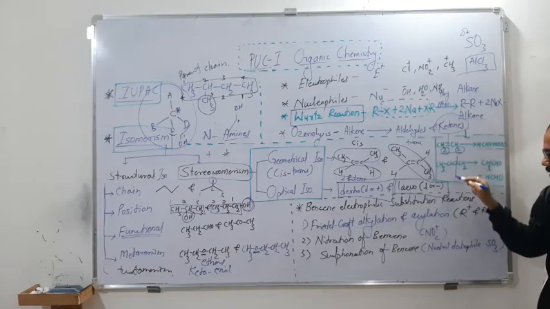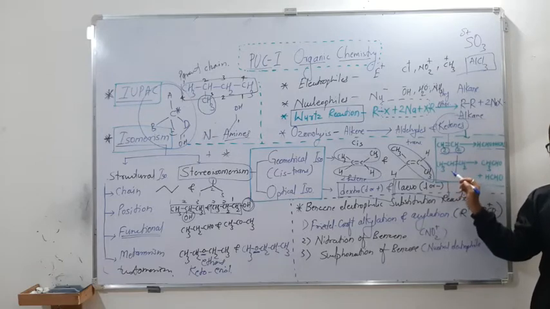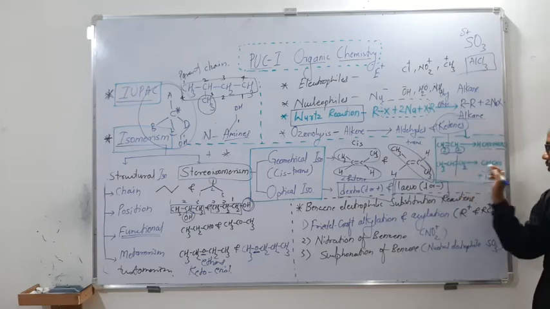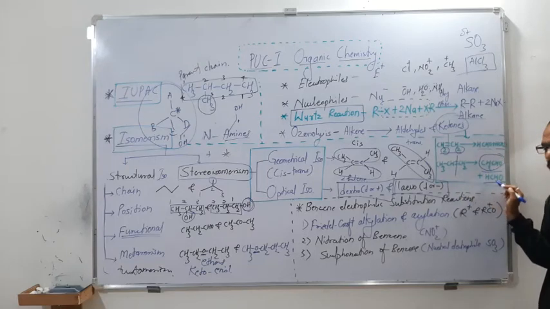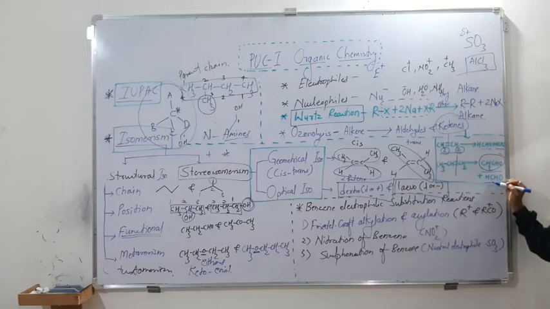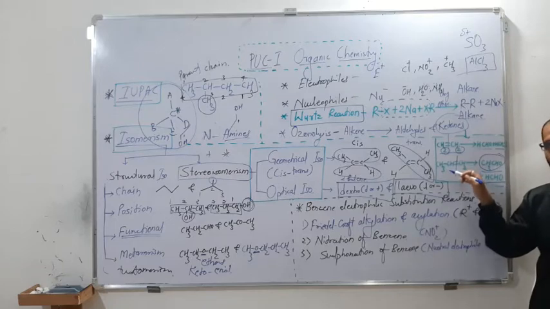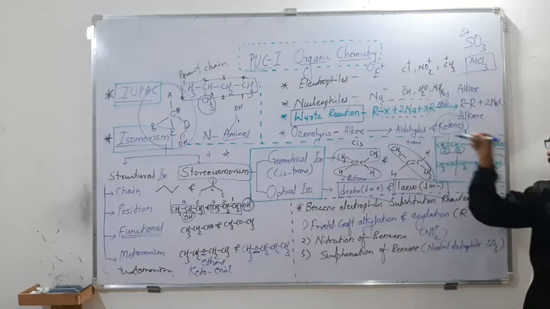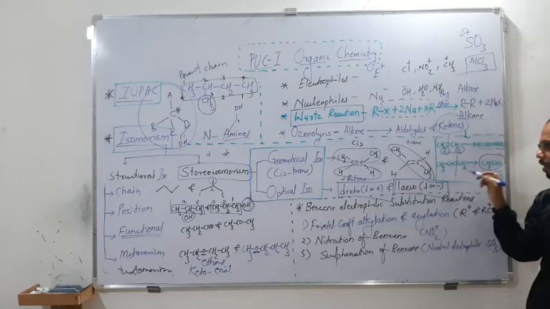In the second example, as you can see here, when I cleave it across the double bond, one part is CH2, the other part is CH3CH. The two parts are not the same, they are different. So definitely you are going to get two different products. One will be CH3CHO, an aldehyde, the other is going to be HCHO, an aldehyde. CH3CHO is acetaldehyde, the other, HCHO, is formaldehyde. As the alkene was symmetrical, the two products were similar, whereas the alkene is unsymmetrical, the two are different. So do remember, an alkene with symmetrical nature gives similar products, an alkene with a different nature, that is unsymmetrical, gives different products.